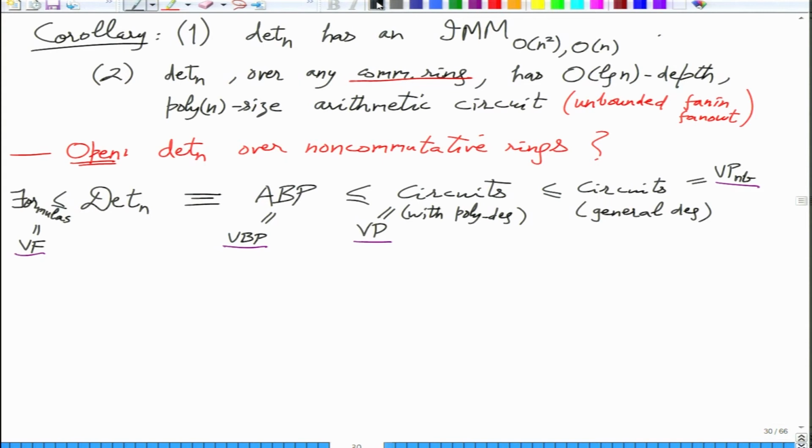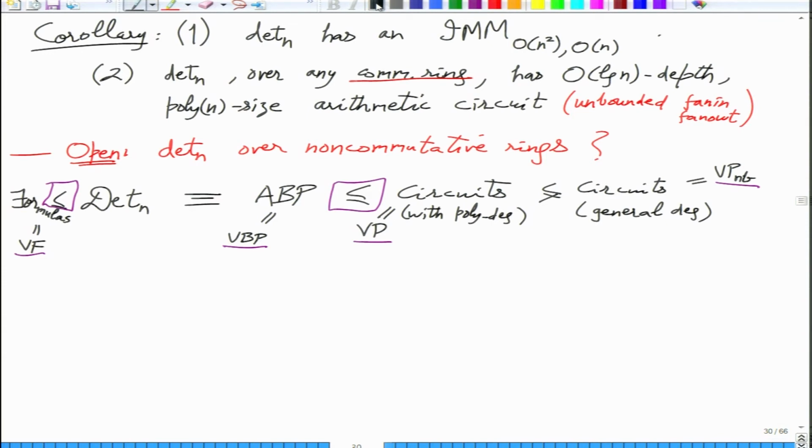But we don't know anything else here. We don't know whether VF is strictly weaker than VBP, or VBP is strictly weaker than VP. Well, we know that VP is strictly weaker than VPNB, just because of degree, so that we already know by definition. But strictness of the first two inequalities is an open question.